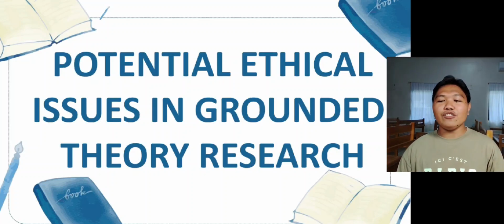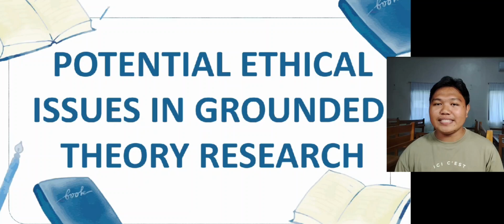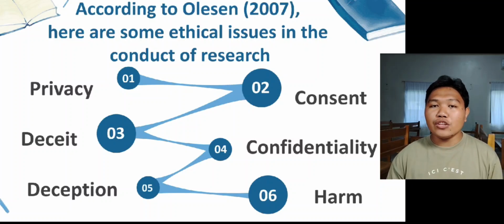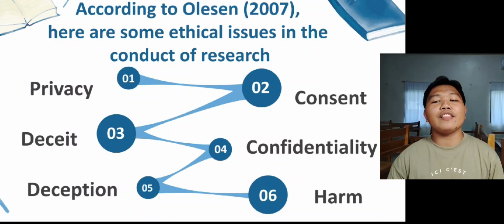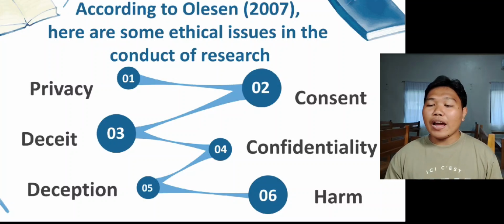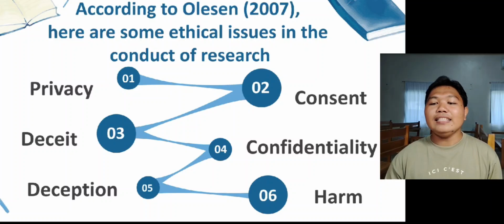Now, we need to proceed to the first subtopic entitled Potential Ethical Issues in Grounded Theory. In the study of Olsen in 2007, he mentions the possible potential ethical issues in the conduct of research, and here they are: privacy, consent, confidentiality, deceit, deception, and harm.